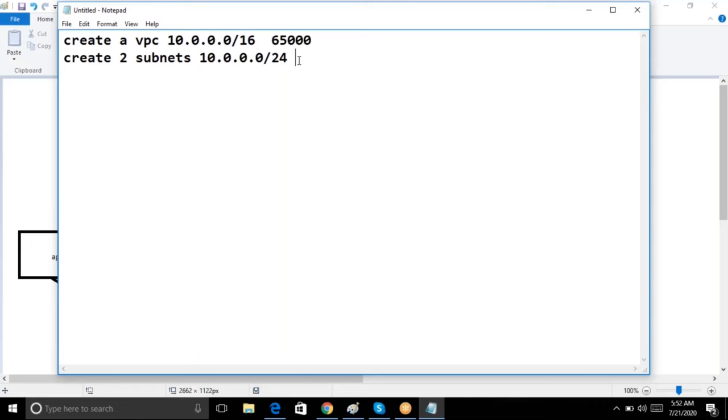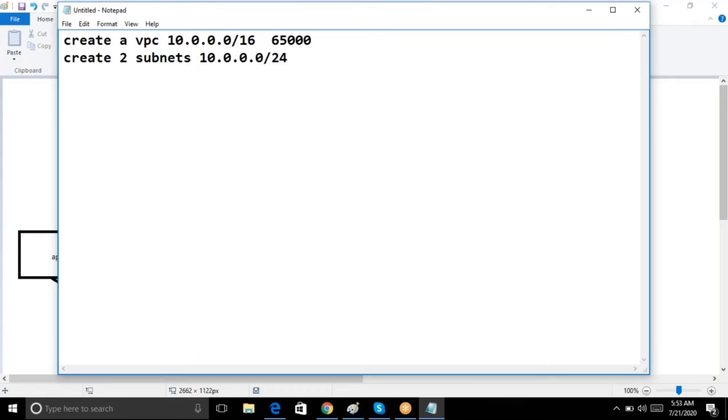How can I decide which subnet I have to take for my subnet? It's based on your number of servers, guys. How many servers you are going to create? Based on that, you will create your subnet mask. If you have 1,000 servers, you have to go with /21 or /22. As of now, just an assumption, I have only 254 servers, maybe around 150 servers.